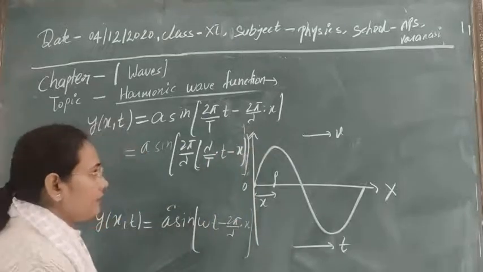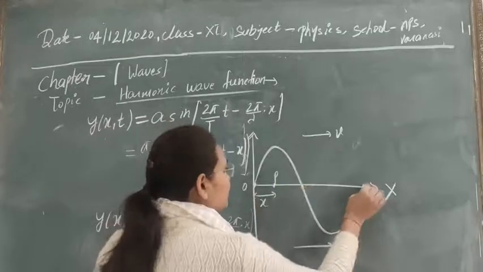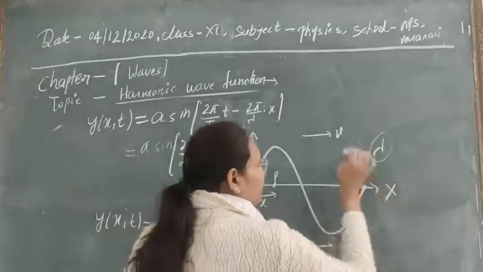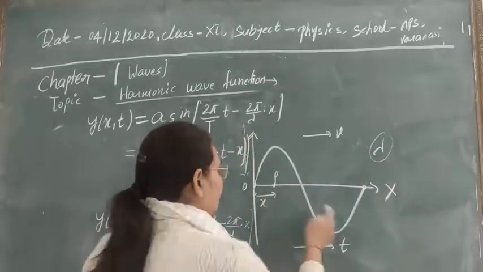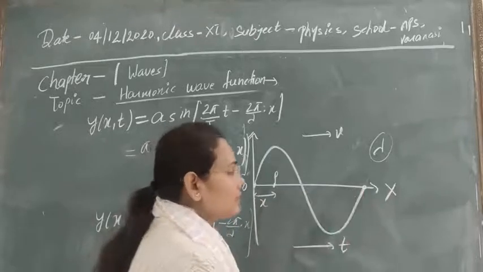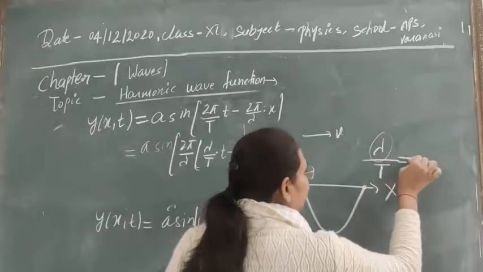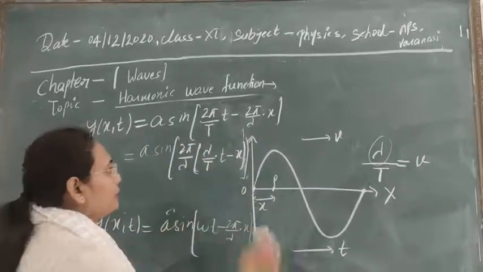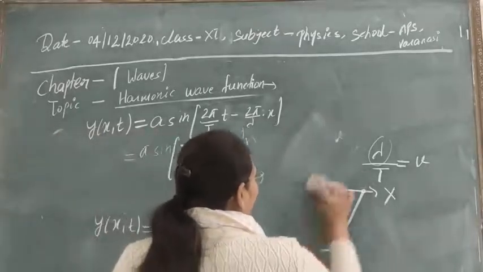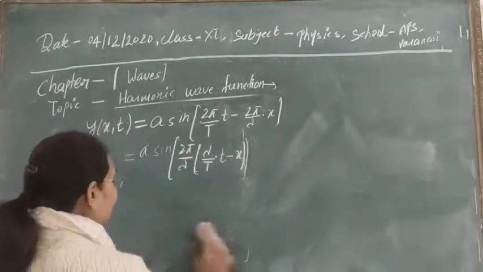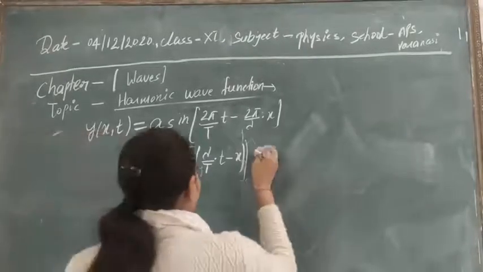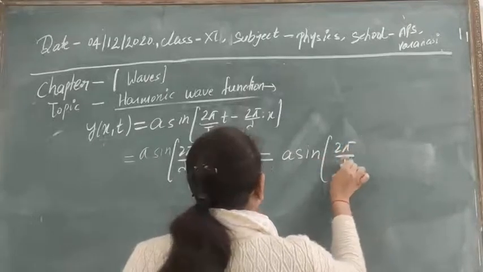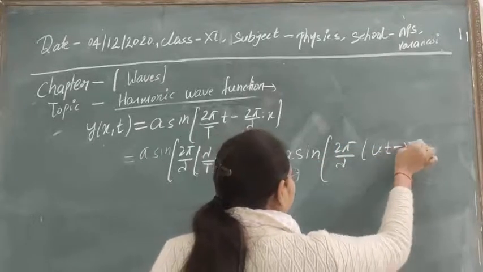Clear? And if you see in one complete oscillation, the distance traveled by the wave is equal to lambda, the wavelength, and the time taken to complete one oscillation is the time period T. Then lambda by T will be equal to the velocity of the wave. So we can replace lambda by T by the velocity of the wave, and finally we obtain an expression for the plane progressive wave. This equation is a sin of 2 pi by lambda into (vt minus x).